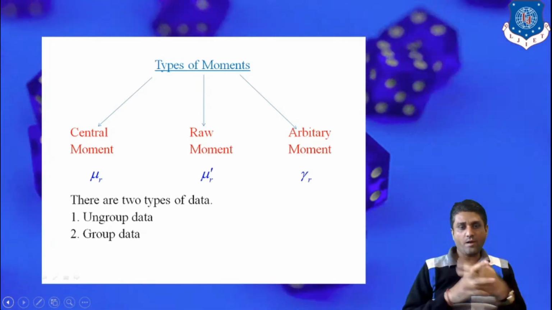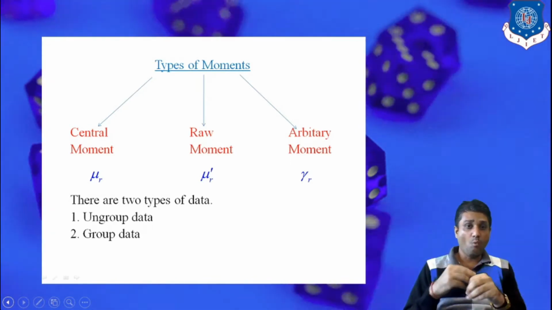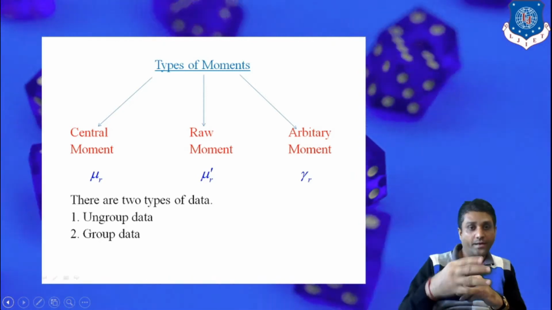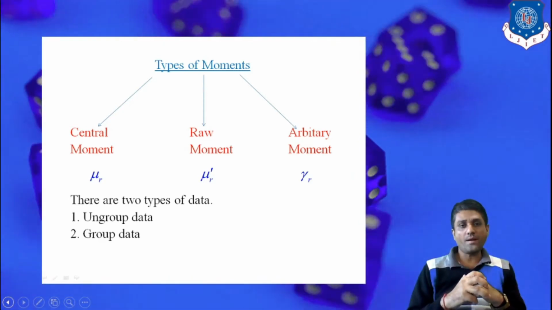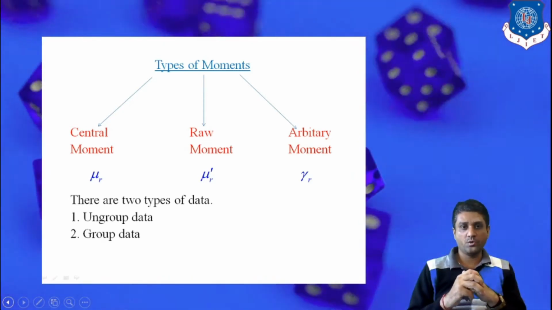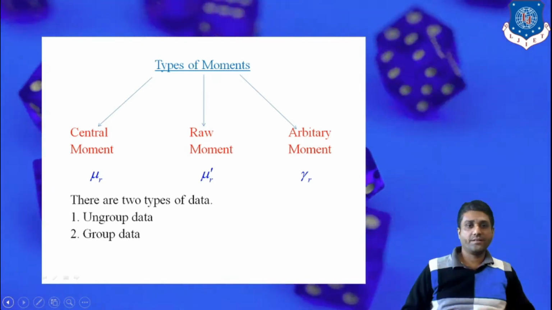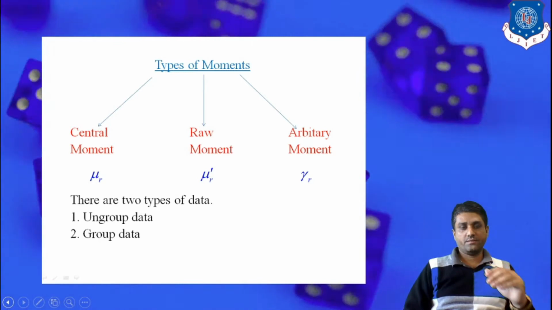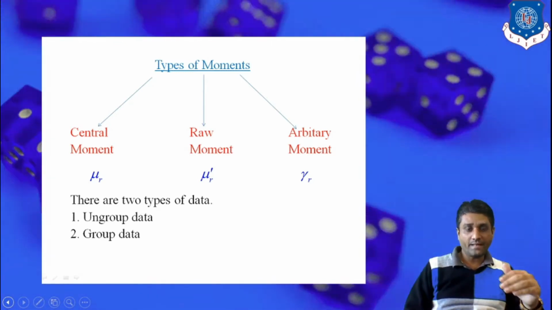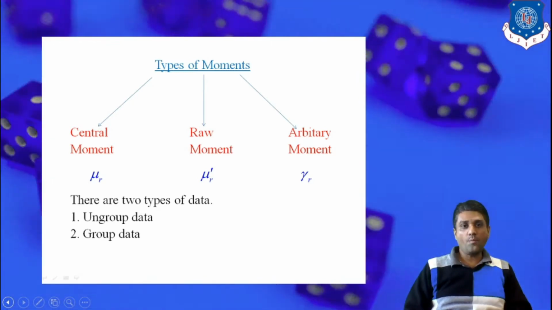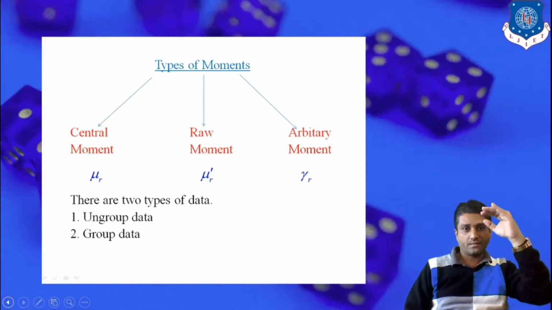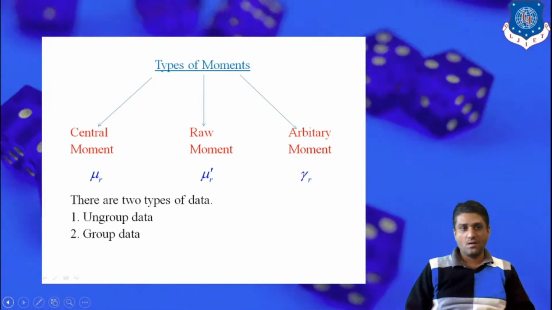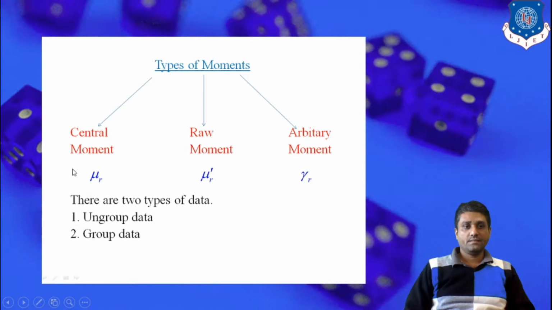In the previous slide we studied that moments give four quantities. The first moment gives the average or mean value, the second moment gives the variance, the third moment gives the shape of the data, that is skewness, and the fourth moment represents the peak, that is kurtosis. Now basically there are three types of moments.